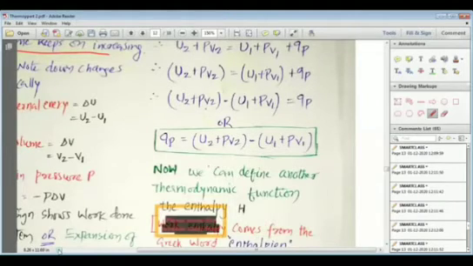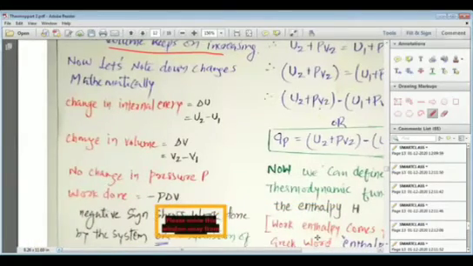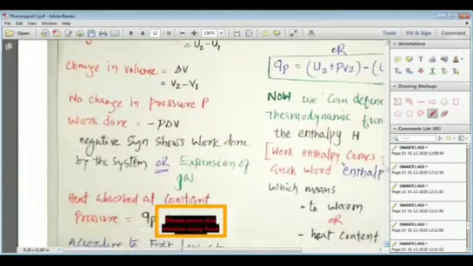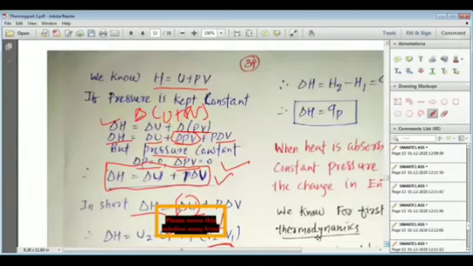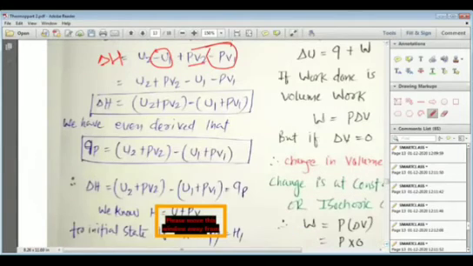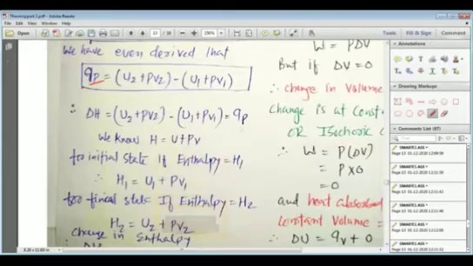The same equation we have derived there, and we can easily understand this wonderful derivation: delta H is equal to (U2 plus PV2) minus (U1 plus PV1), and QP is the same. And that is why we can easily write that delta H is equal to QP.